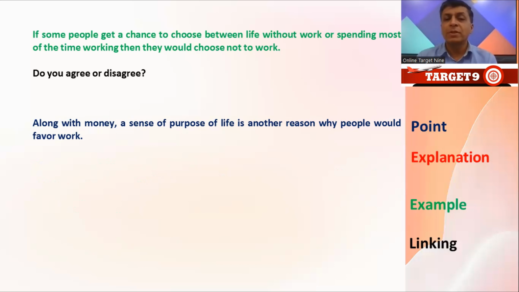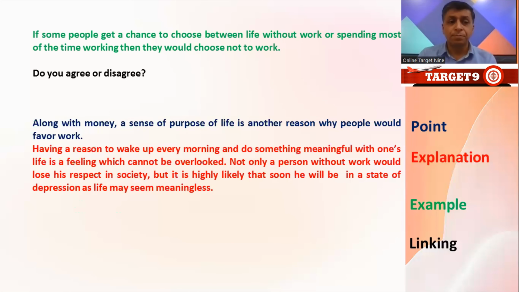A sense of purpose of life is another reason why people would favor work. Again, the idea is the same. So I'm saying sense of purpose of life. Now I will explain what is sense of purpose of life. Having a reason to wake up every morning and do something meaningful with one's life is a feeling which cannot be overlooked. Passive voice is being used, having a reason, gerund is being used here, and do something meaningful, overlooked, like one's life is a feeling. So you can see how good our vocabulary is in this sentence, and it's going to give us some score.